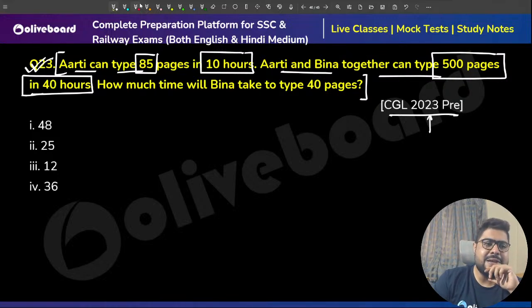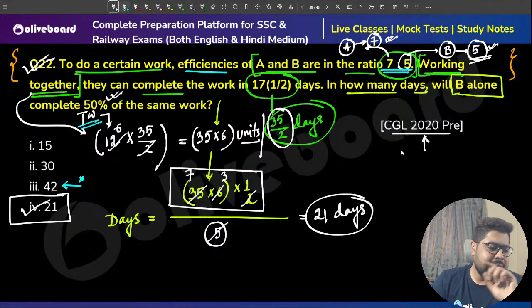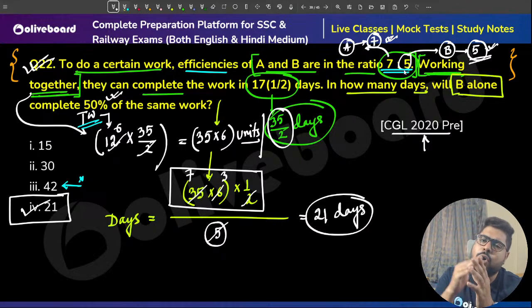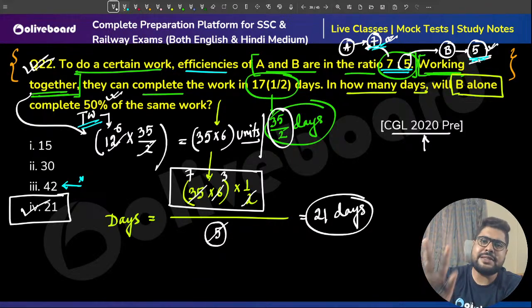So always understand one thing. In efficiency based questions of time and work, they can give you the question like this, that the ratio of efficiency is this, or they can give you directly the efficiency. The ratio is given or the efficiency number is given. Both are the same thing, no? Because even if they are giving us 7:5, at the end of the day, we are saying this is 7 and this is 5 only. Whether the ratio is given or the particular value is given, it doesn't matter. They are actually giving us the value.